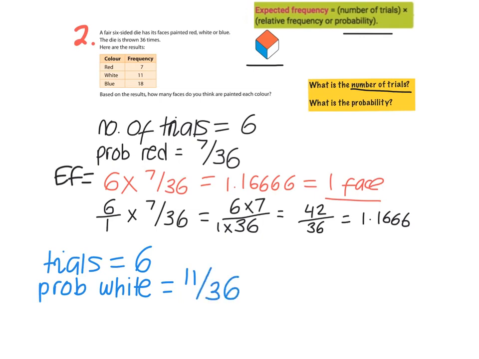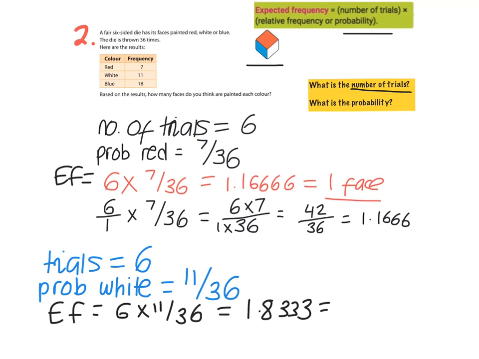So our expected frequency, EF, is 6 by 11 over 36, and that gives us 1.8333, which we can round up to 2 faces.